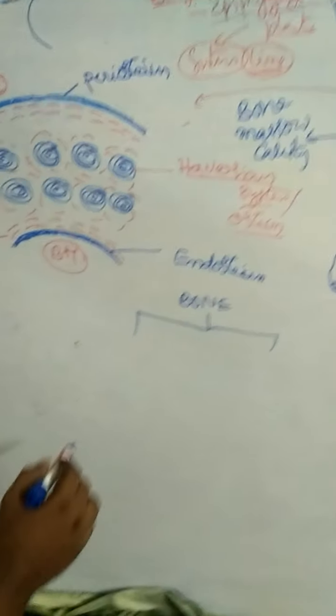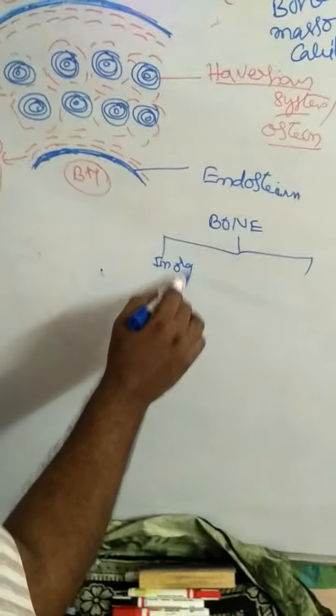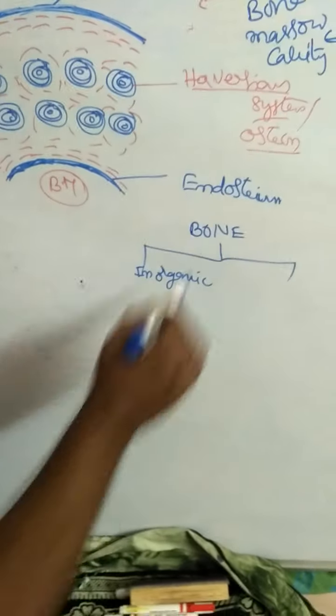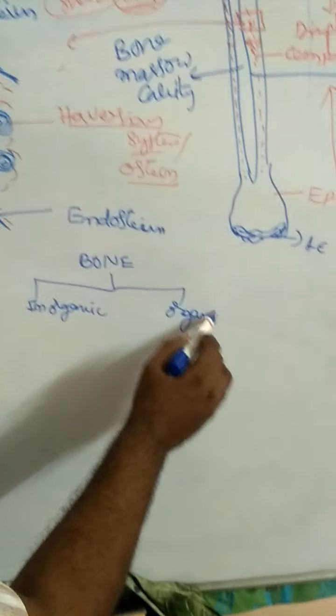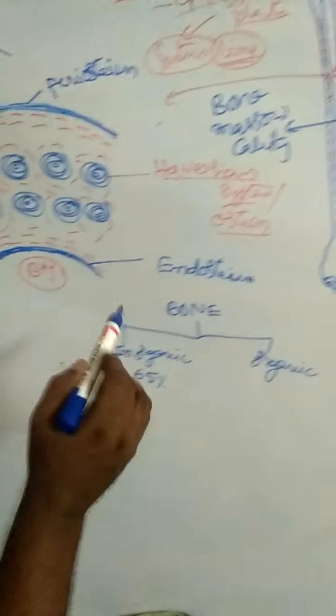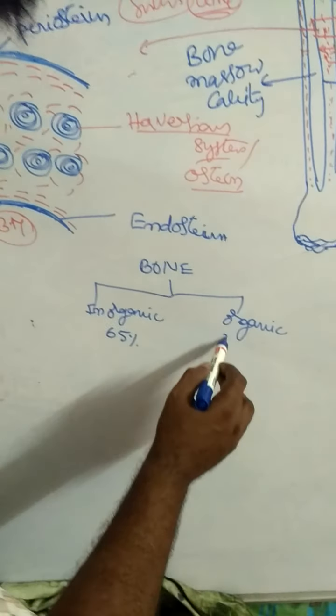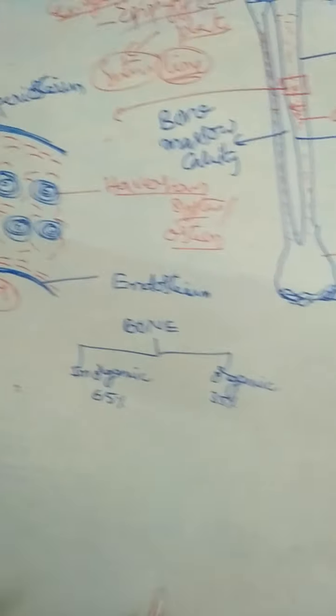Bone consists of inorganic substances and organic substances. The percentage of inorganics is 65% inorganic and the remaining 35% organic substances.